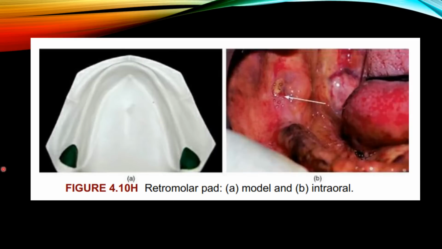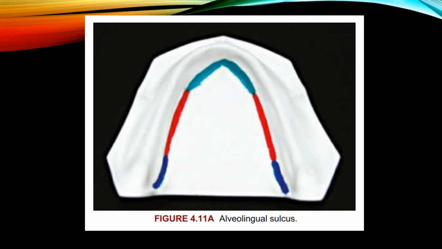So this is the retromolar pad in your model and it is in intraoral. So this one is the alveolo-lingual sulcus. Actually, it is a space between the tongue and the residual ridge. It extends posteriorly from the lingual frenum to the retromylohyoid curtain.